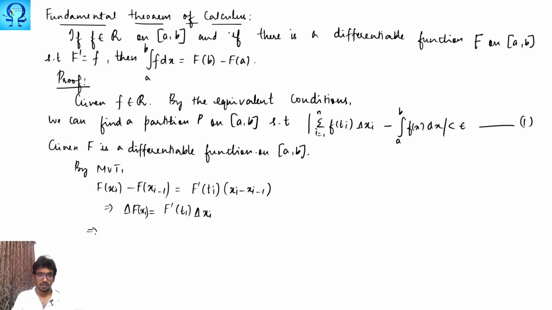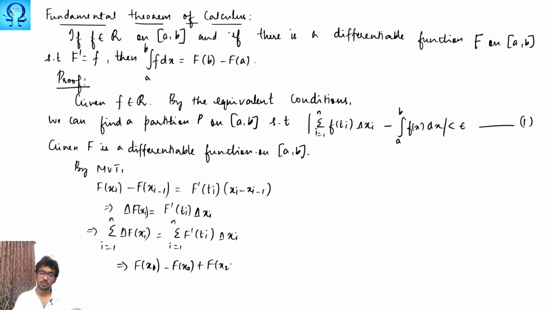Whenever this equality holds, we can add all such things, the summation running from 1 to n of F prime of ti delta xi. From the given condition, the left hand side is going to be F(x1) minus F(x0) plus F(x2) minus F(x1), and this goes on till F(xn) minus F(xn minus 1).